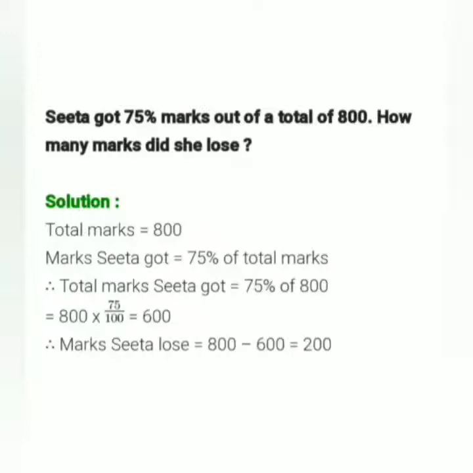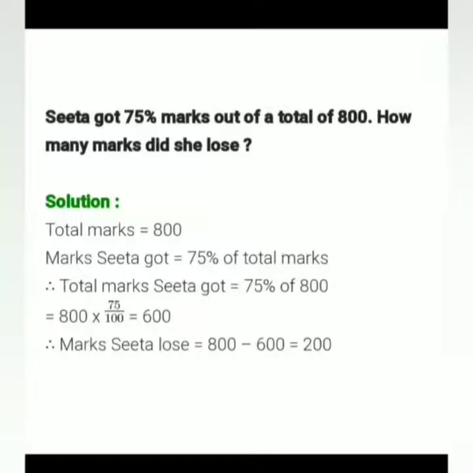How many marks did she lose? We have to find out how many marks Sita lost. 800 was her total marks and 600 marks she got. So 800 minus 600, she has lost 200 marks.